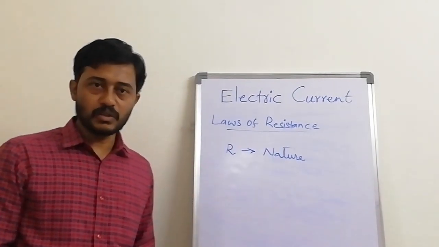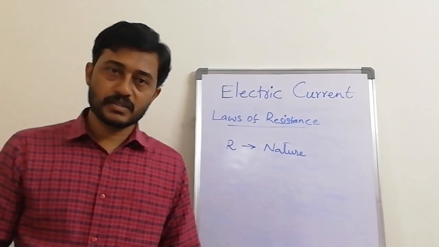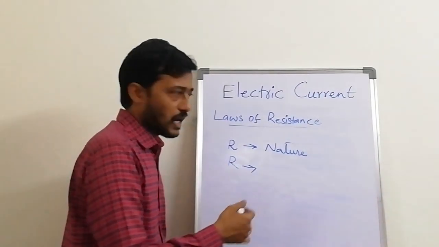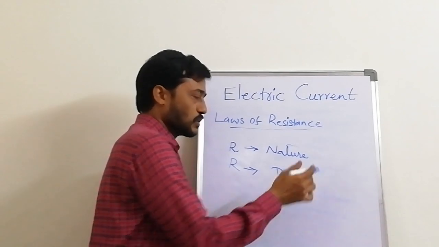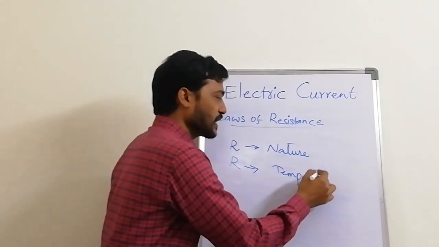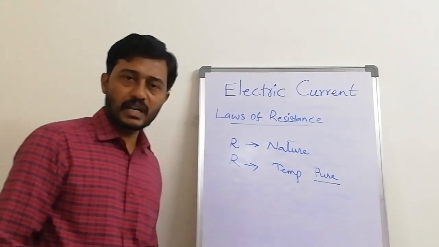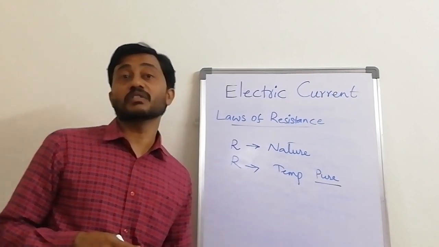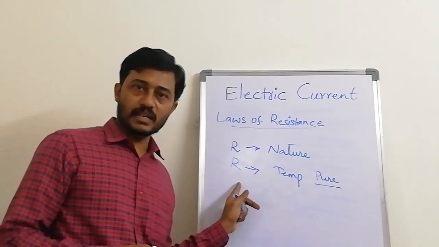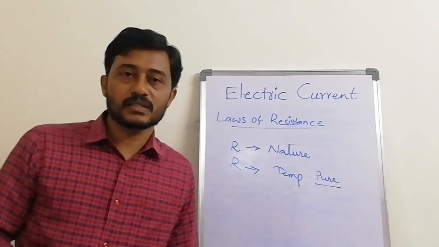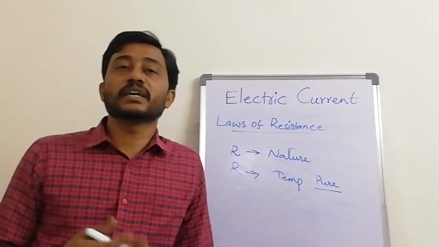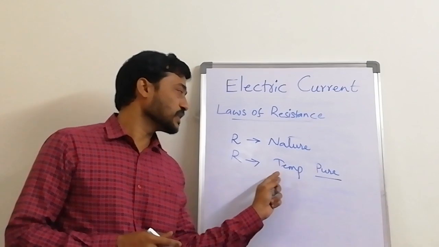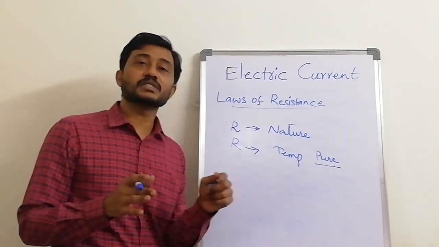Some materials have more resistance, some have less, and resistance also changes according to temperature. For pure materials, when current flows through, the temperature will increase, and when temperature increases, resistance also increases. But alloys do not get heated much compared to pure materials, so their resistance is less.